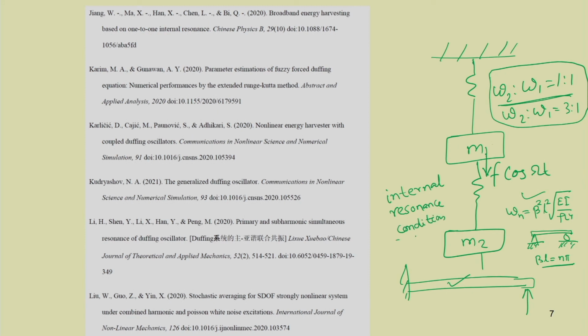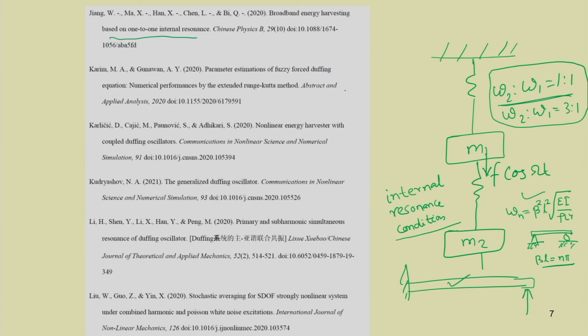Particularly in case of continuous systems, as there are infinite number of natural frequencies, many times some of the natural frequencies are in integer relationship. Also, by providing different boundary conditions or support conditions, or by making the structure different topologically in configuration, one can make the structure in such a way that one may get these internal resonance conditions. So, there are several papers available. For example, in this paper the authors have taken 1:1 internal resonance condition.